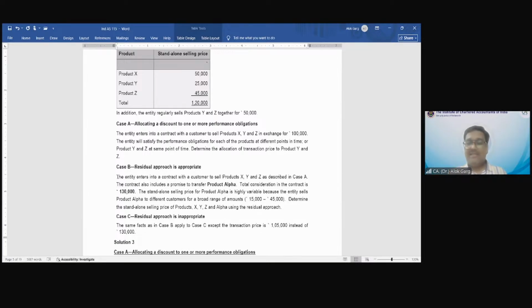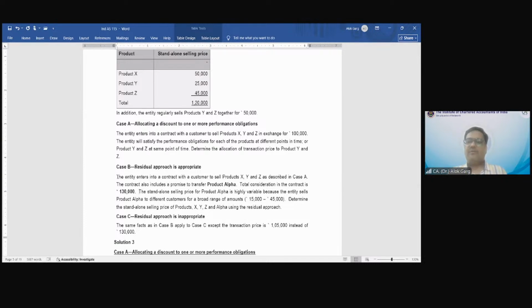The standalone selling price for Y and Z is 50,000, and for X it is 50,000. So 1 lakh is the standalone selling price of X, Y, and Z, but the transaction price is 1,30,000. So using the residual approach, what should be the price of alpha?